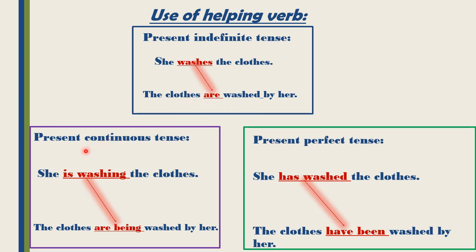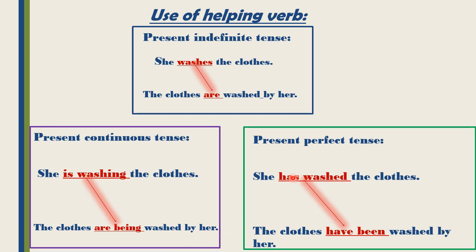Then the second tense, present continuous tense. The identification in present continuous tense is is, am, are and first form plus ing. So here is first form plus ing and is. She is washing the clothes. So while we are changing it into passive voice, which helping verb do we have to use in present continuous tense? Is being, am being, are being. So here are clothes, more than one, plural form. So we have to use are being here. The clothes are being washed by her.